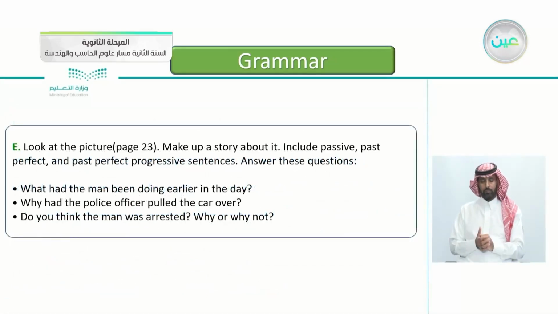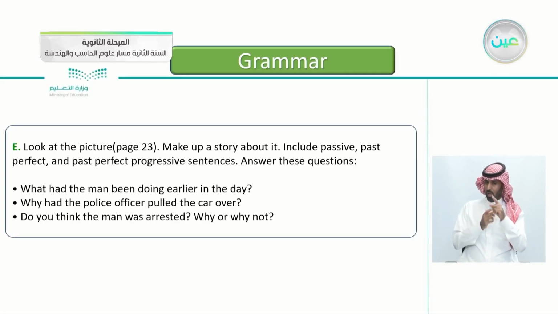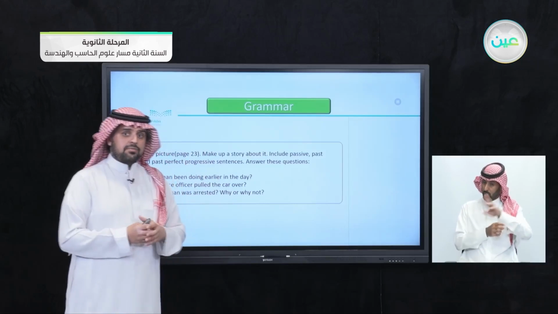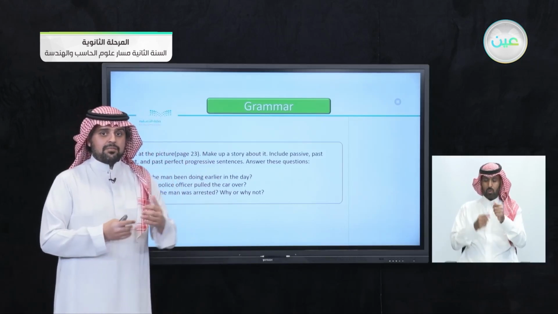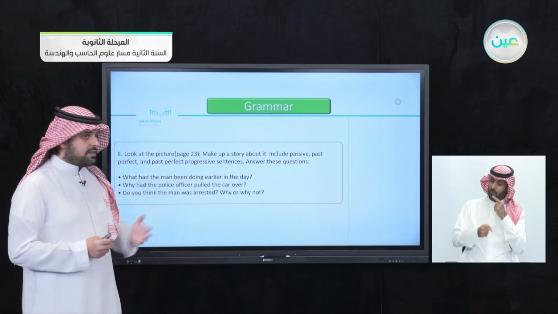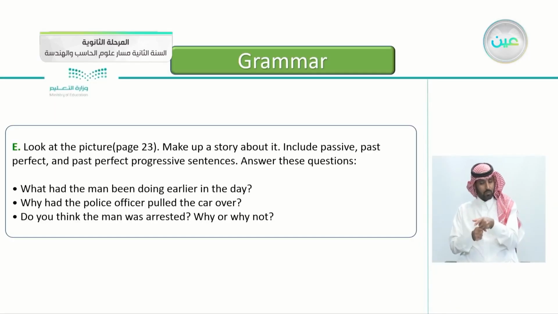Excellent. The next exercise here, look at the pictures on page 23. So open your books on page 23. Make up a story about it. Include passive, past perfect, and past perfect progressive sentences and answer these questions. So everything that we learned today, try to add them to your story, whether the events came one after each other or did they cross each other, and also use the passive to make it interesting and focus on the action, and answer these questions.